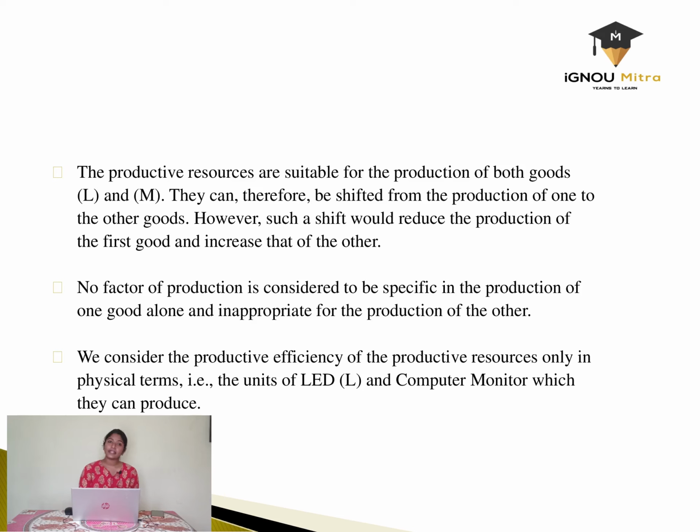For example, if a metal is being used as a resource or as an input, it can be used by both the monitor screen as well as the LED screen. It's not that only one product can use any of the resources. The resources are completely equally distributed. Next, we consider the productive efficiency of the productive resources only in physical terms, that is, units of LED and computer monitor which they can produce. So the number of units or the products which are being produced are very much important in this context.